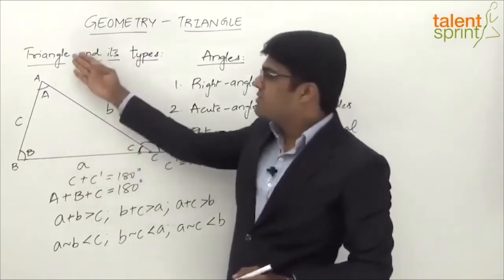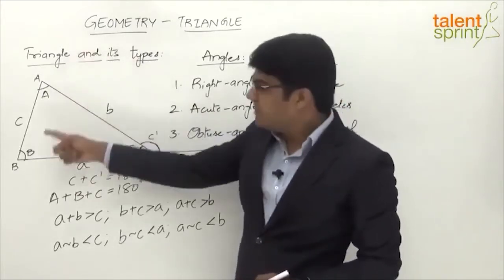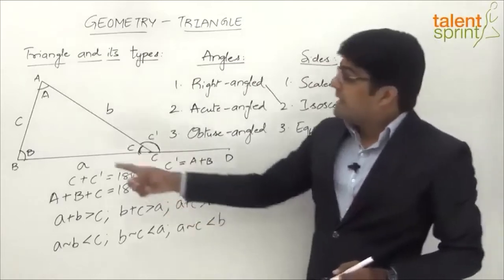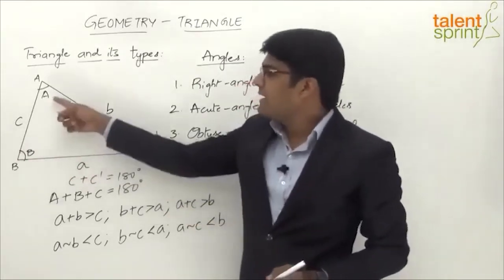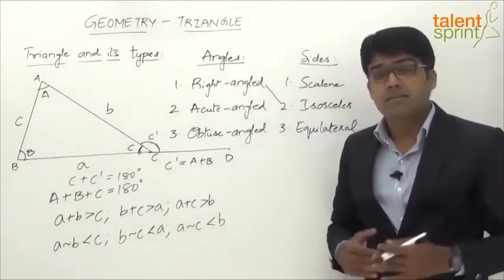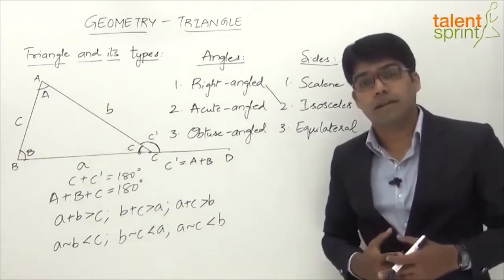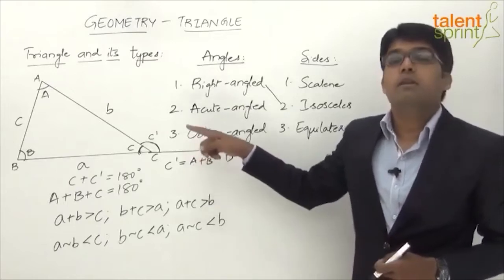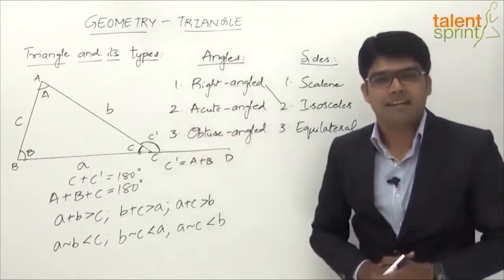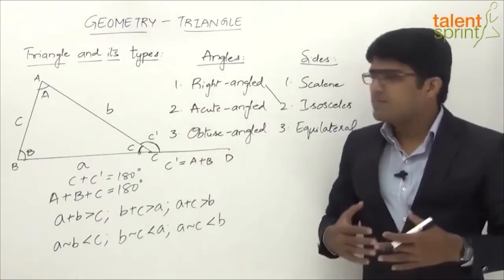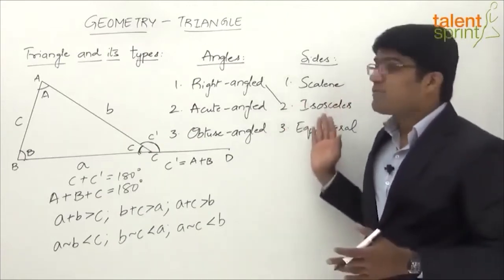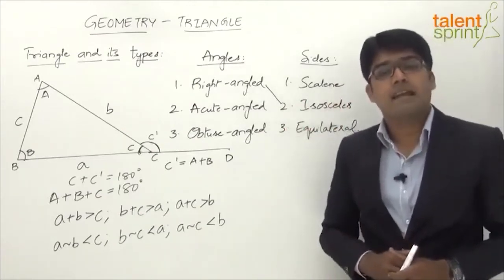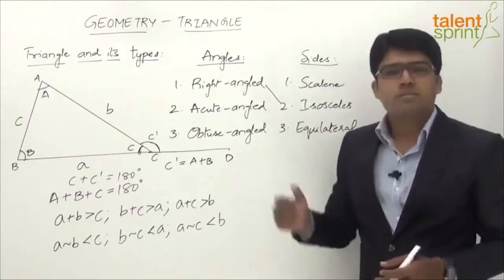If these sides are produced, let's say, the exterior angle A dash will be equal to angle B plus angle C, and the exterior angle B dash will be equal to angle A plus angle C. So this is another important point which you need to keep in mind: an exterior angle at any one of the points of a triangle will be equal to the sum of the other two interior angles. So that's about triangles, the various types of triangles based on angles and sides, and a few of its properties.